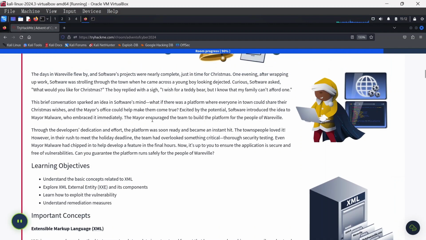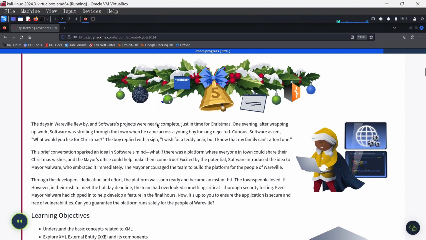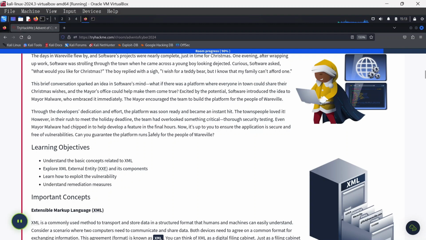Now, this is quite an interesting challenge because it involves doing a penetration test on web applications, which is more or less the niche I am in, penetration testing.